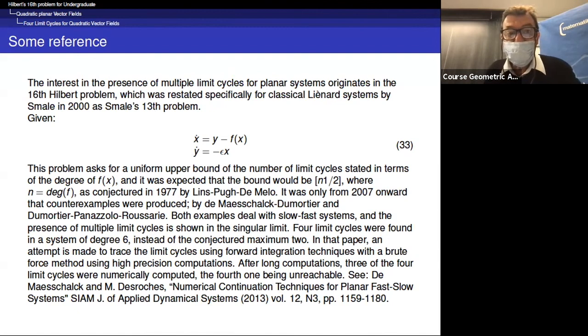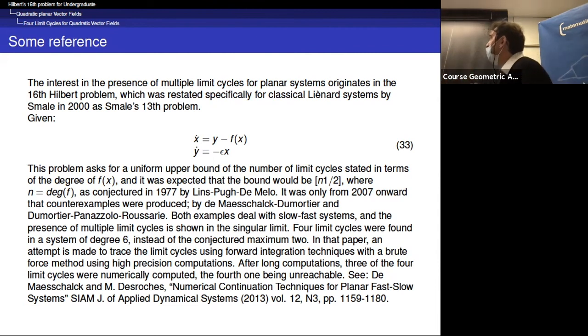And in 2000, Smale gave a list of problems, and in his list the Smale 13th problem is exactly the same as Hilbert's 16th problem, but for the special class of Liénard systems.